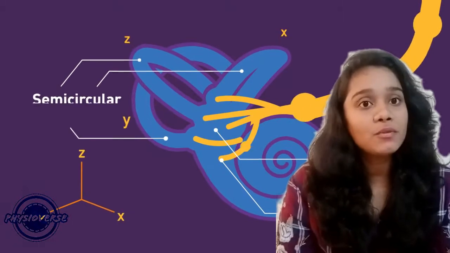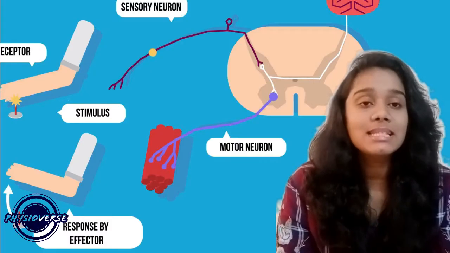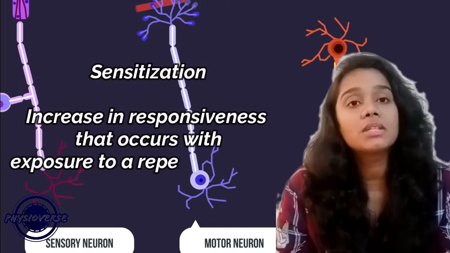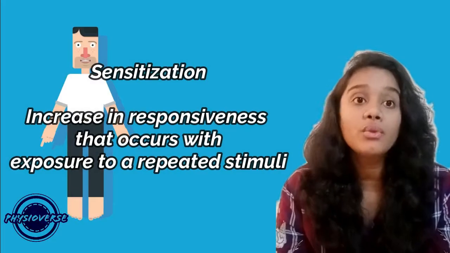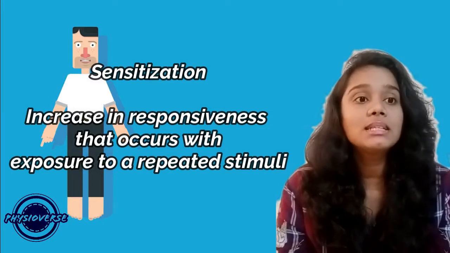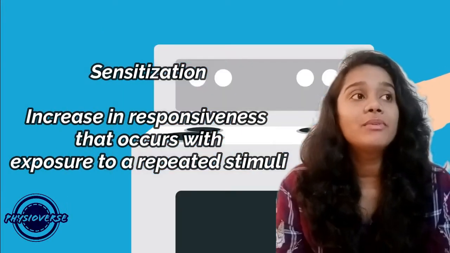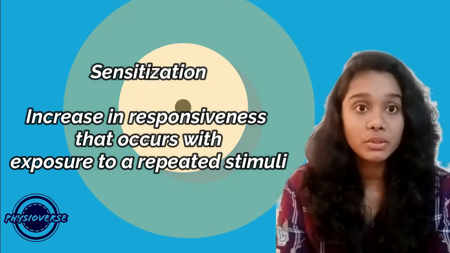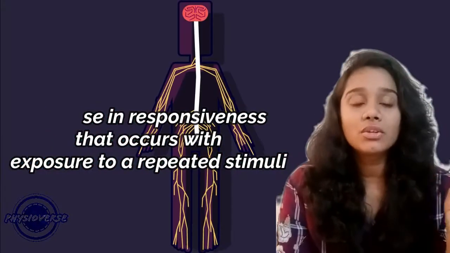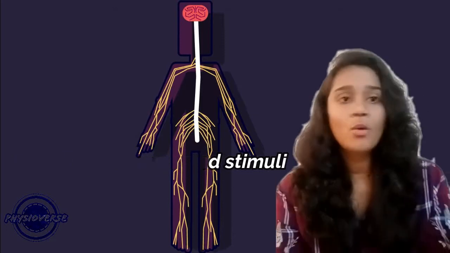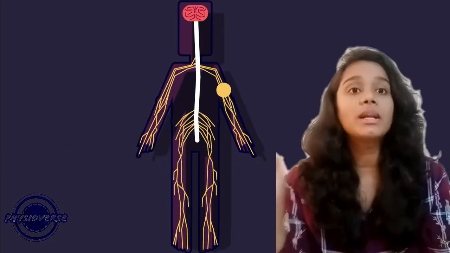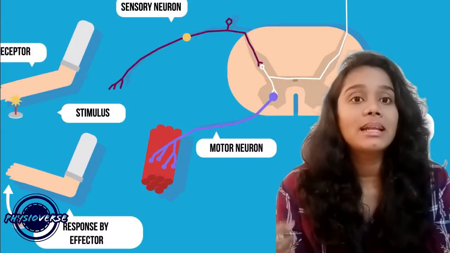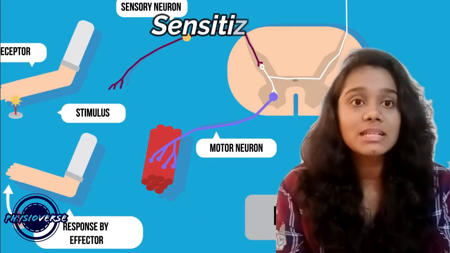So the next type of non-associative form of learning is sensitization. Sensitization is increased responsiveness following a threatening or noxious stimulus. This is something that can happen after habituation. If you're getting a non-noxious stimulus for a while, you won't have much response to it, but the minute you get a noxious stimulus, you will react to it in an amplified manner. So that is what sensitization is.